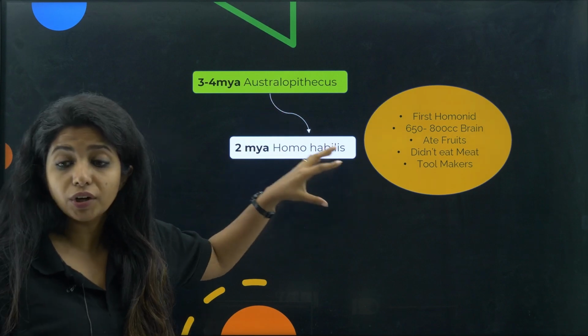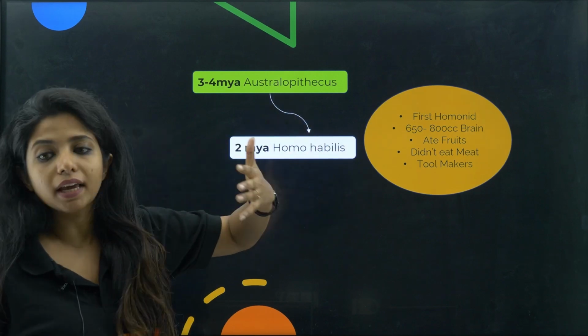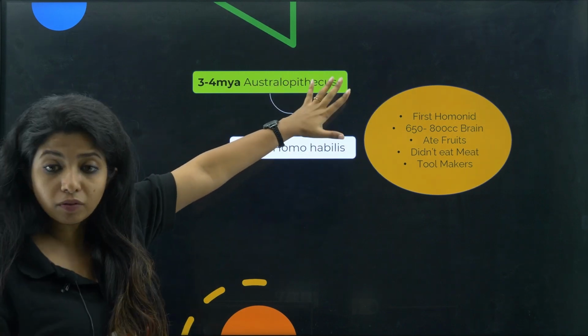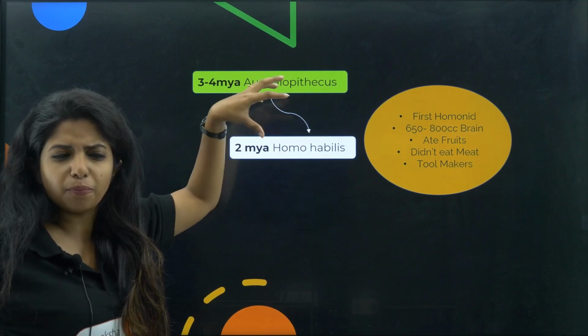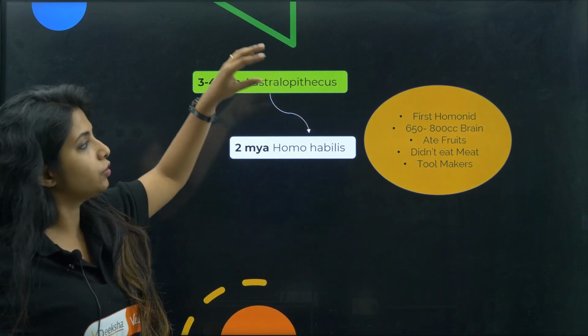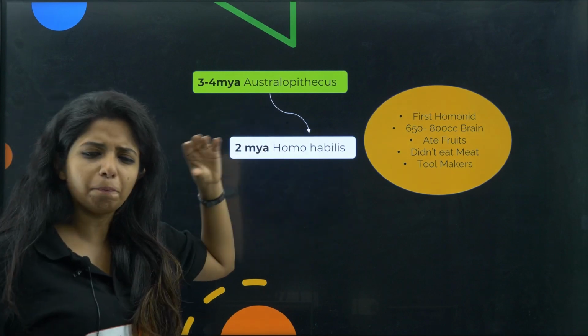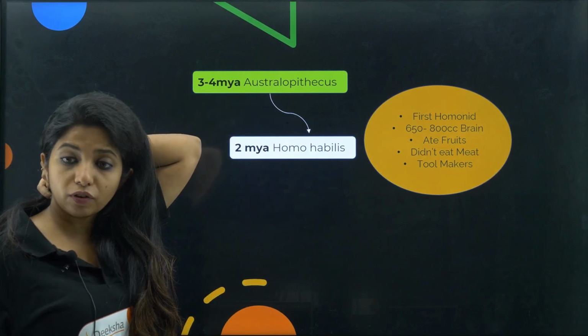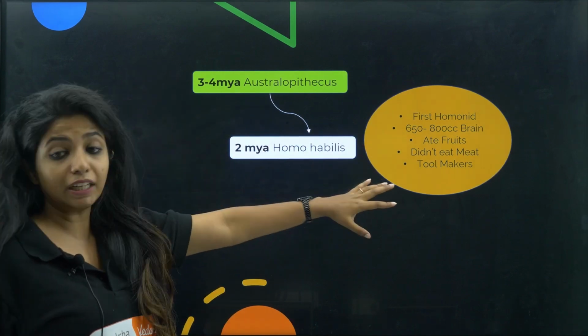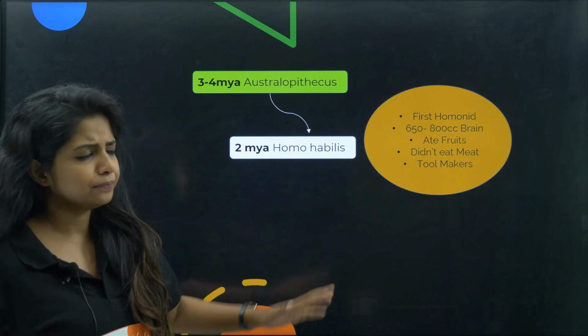This is the first hominid features. Hominid as in human-like. So they also had human features, but I'll say the first prominent features were found over here. This is also human-like. Australopithecus are also human-like, but they had the first proper hominid features. They were very much close. Okay, so they didn't eat meat, children, and they ate fruits.